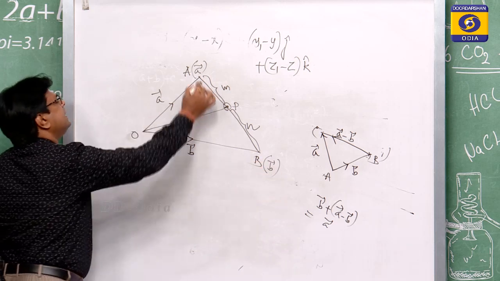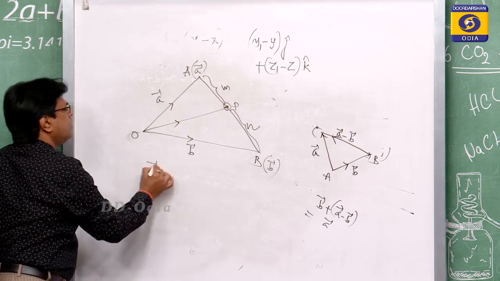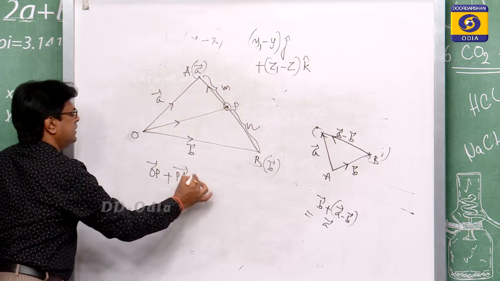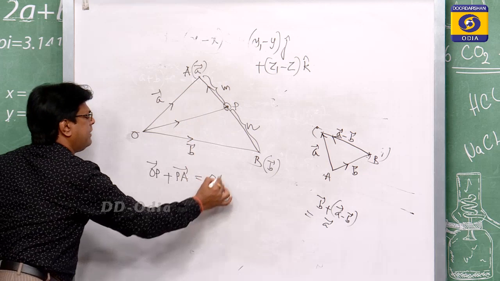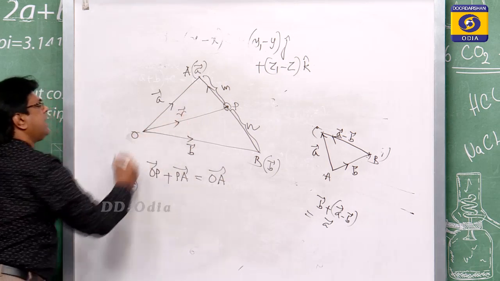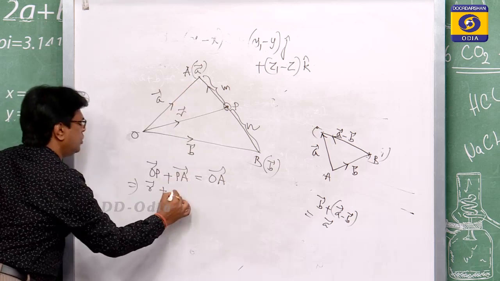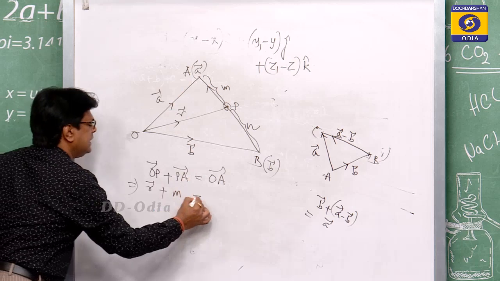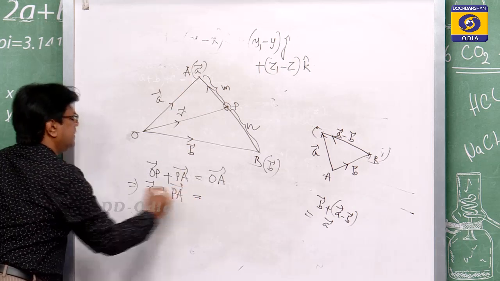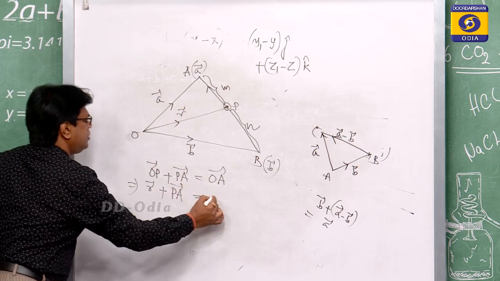Then we write OP plus PA is equal to OA vector. So, OP vector is equal to, suppose, r vector, r plus PA is equal to OA vector, which is A vector.